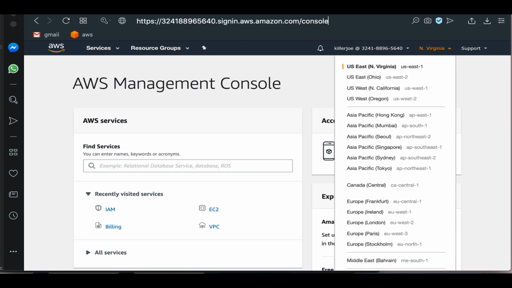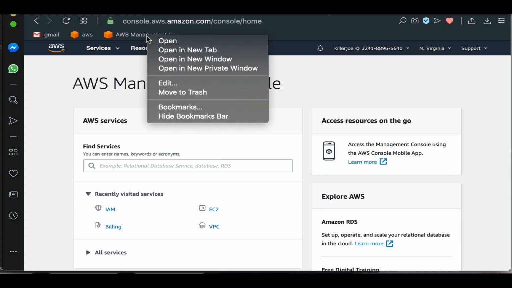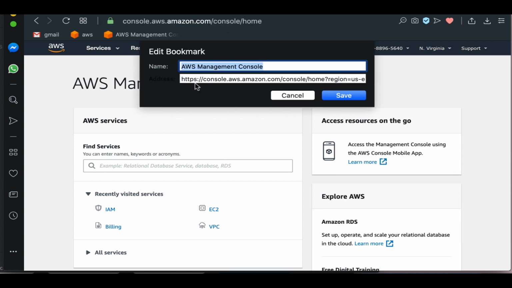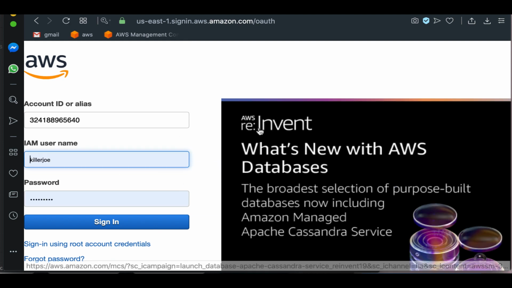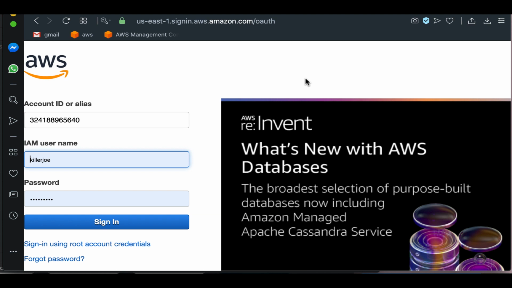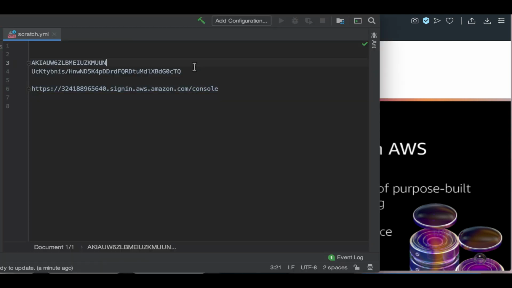Now you want to bookmark this link. I already have a bookmark here, I'm just going to change it, edit. So next time you want to come here, it just takes you straight back to this place instead of having to go to the AWS console and then putting this account number. So do this. All right, so next thing we're going to do is how to use these credentials. So let me pause.